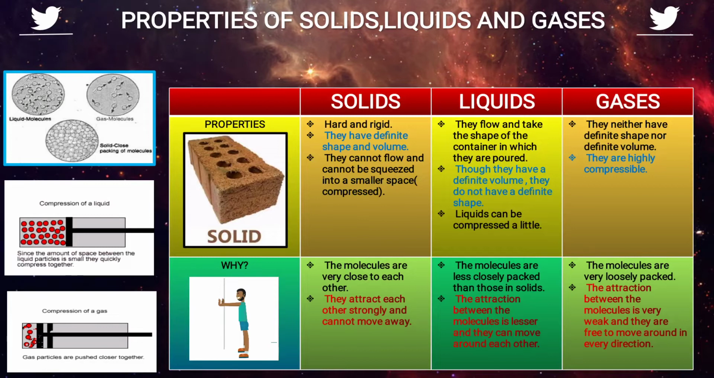See, gas particles are pushed closer together. The molecules are very loosely packed. The attraction between the molecules is very weak, means one molecule of gas cannot attract other molecules of gas very quickly. So the attraction between the two molecules is very weak. So they can move freely in all directions.